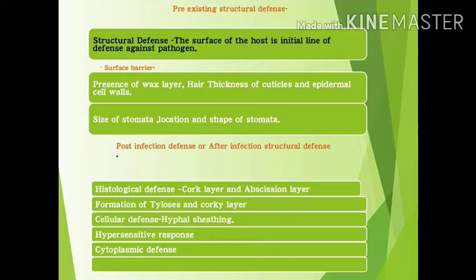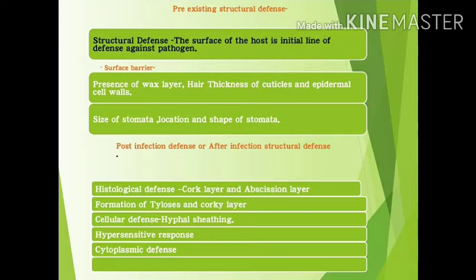In this, formation of cork layer, abscission layer formation, formation of tylosis and corky layer, and then cellular defense, the formation of hyphal sheathing, then hypersensitive response, and cytoplasmic defense.